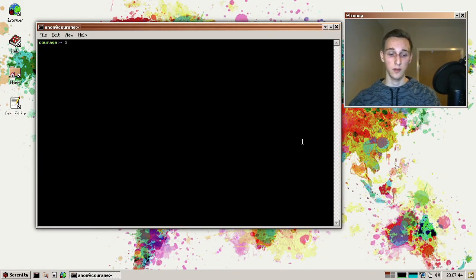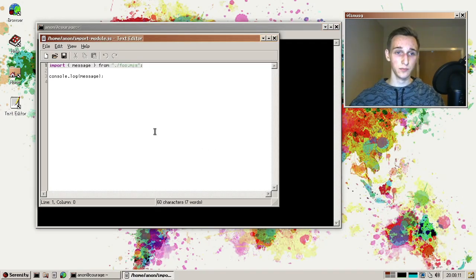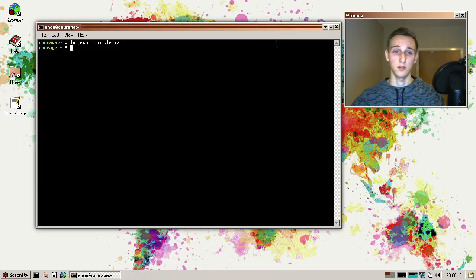So one of the very exciting ones is David implemented full support for modules in LibJS. So we already had some basic support. He did the parsing bits earlier, basic import and export statement parsing. But now we have full module importing, module resolution. So let's have a look at this file, for example. I have import module.js, which imports a variable message from foo.mjs, and then console.logs that message.